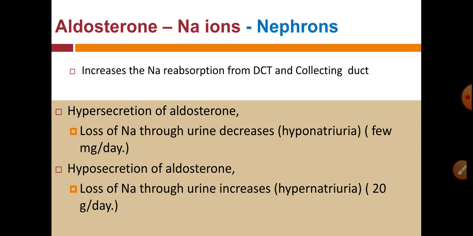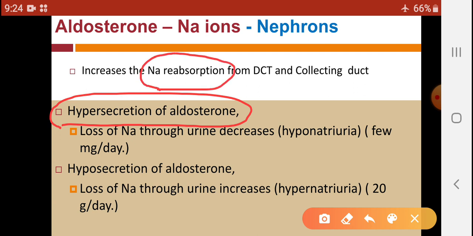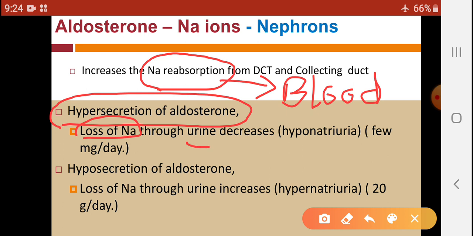When aldosterone is secreted in excess, that means hypersecretion, it causes increased reabsorption of sodium into the blood, so that loss of sodium through the urine decreases, because more sodium is reabsorbed into the blood.